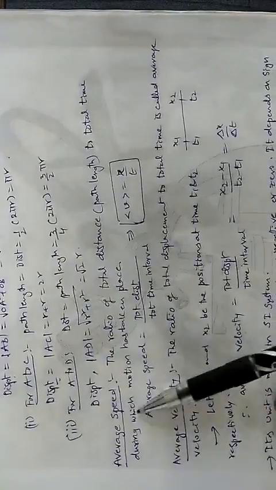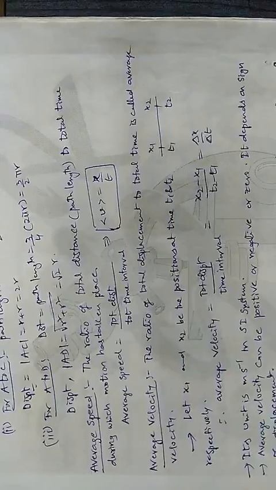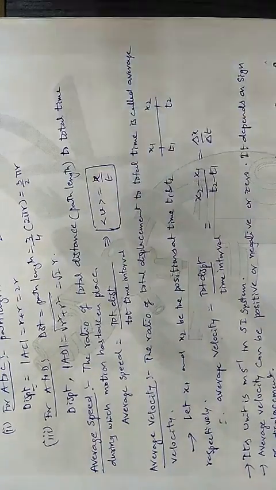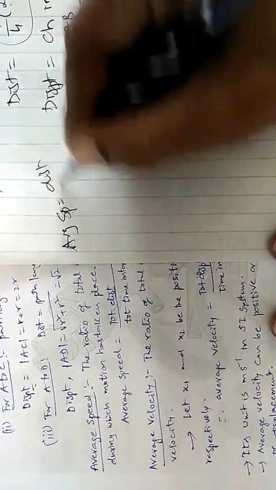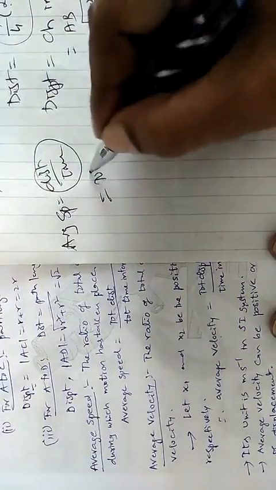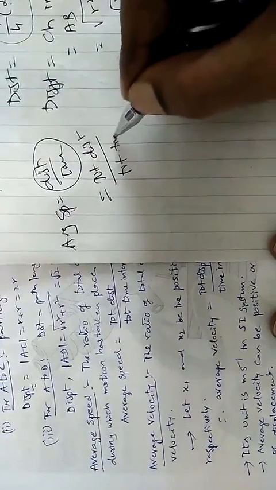Next, what is average speed? Speed is a scalar quantity. Average speed is the ratio of total distance to total time. Speed is equal to distance upon time, the total distance covered to the total time.